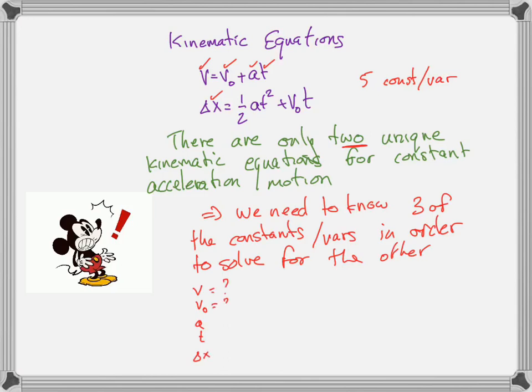And we have to ask each of those questions each time, and we got to say, ooh, if we don't know 3 of them, then we must be missing some information. Because there are only 2 unique equations, and algebra tells us we can only have 2 unknowns in order to solve 2 unique equations. Now, what about the 3rd, 4th, and 5th kinematic equations?